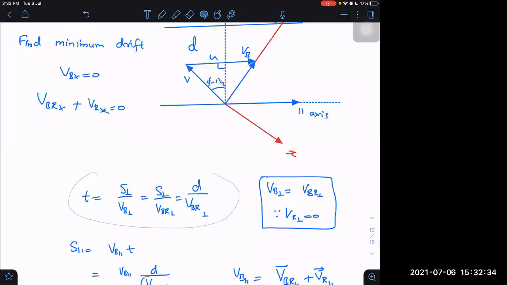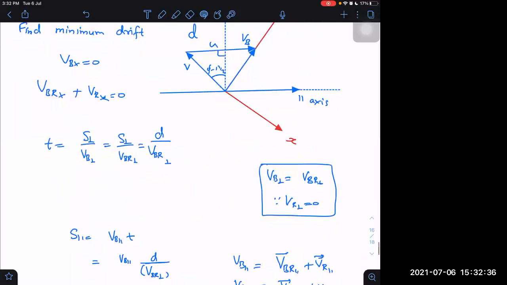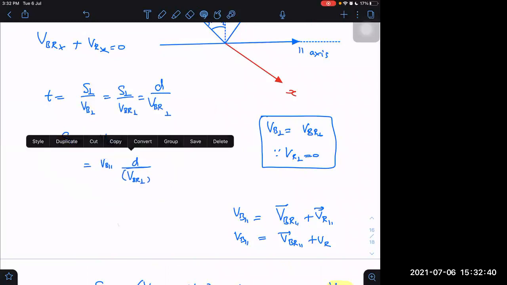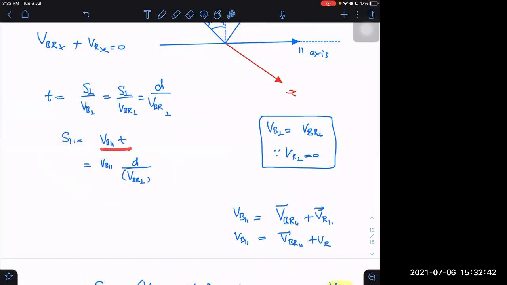To find out the minimum drift, I just wrote the formula of displacement along parallel. That is the drift, which is V parallel into time taken to cross the river. Time taken to cross the river will always be this, not only for some special case. This is a general formula applicable always. Yes, sir.